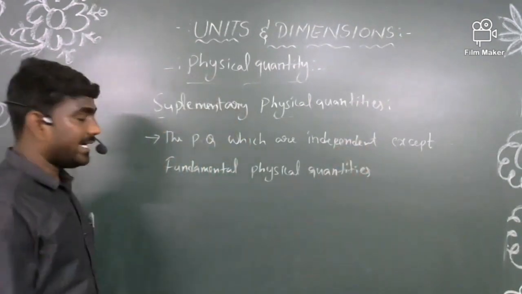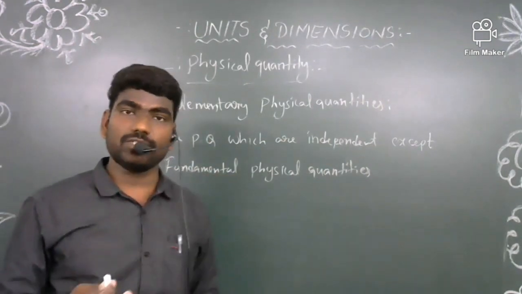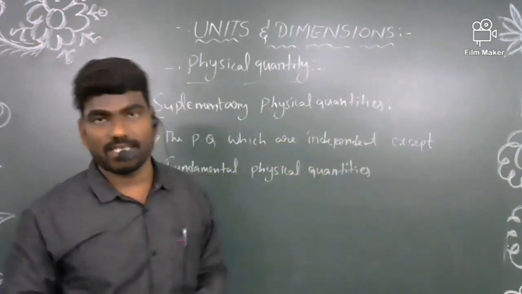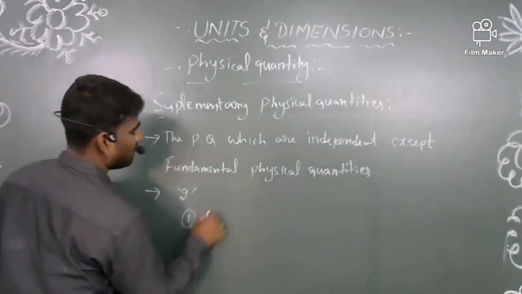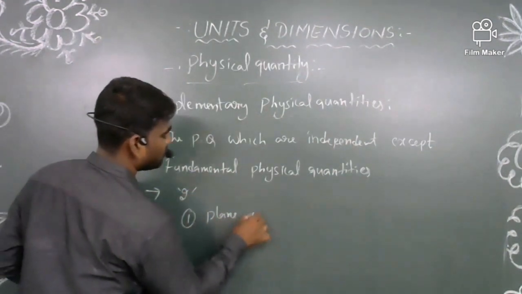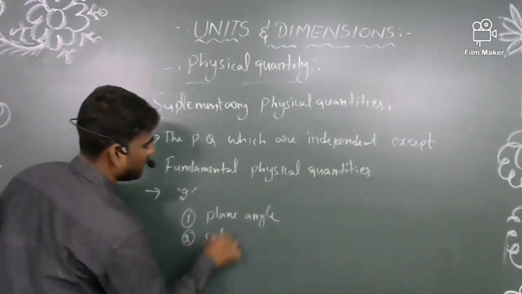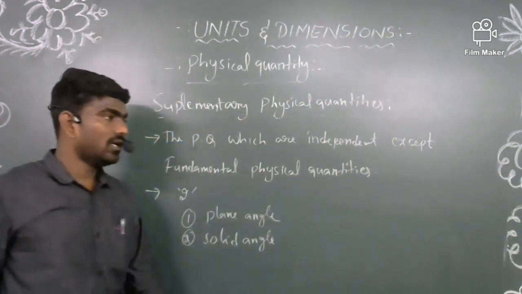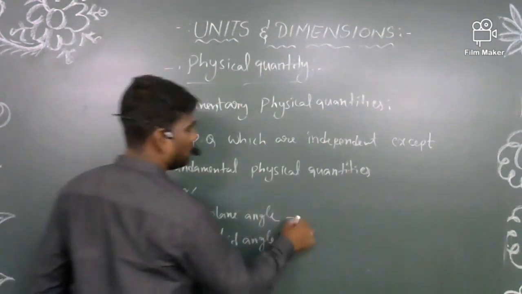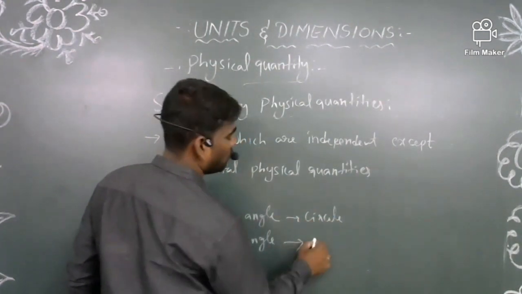Right. And again, I said that these are limited. Limited means, what is the number of supplementary physical quantities? Those are only two. One is the plane angle, and the second one is the solid angle. Generally, this plane angle we can get in the circle in geometric figures, and the solid angle we get in a sphere.